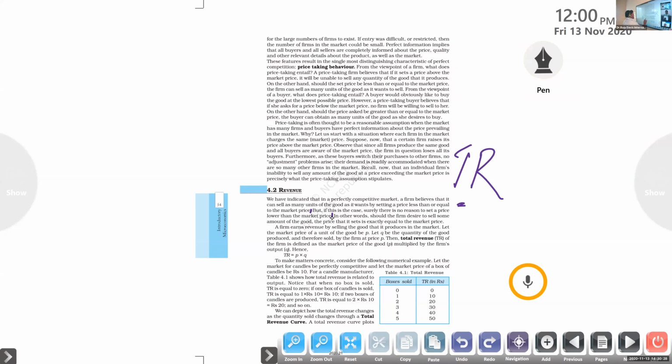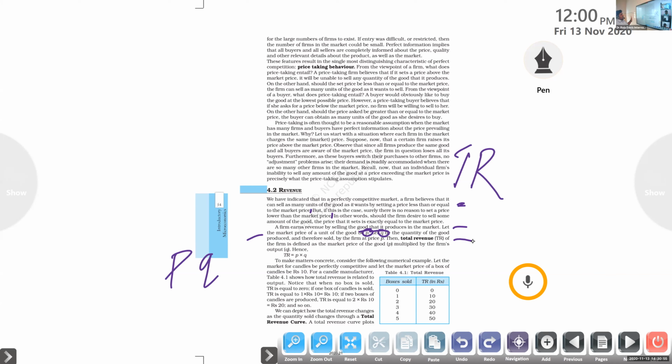A firm earns revenue by selling the good that it produces in the market. Let the market price of a unit of good be P, and Q the quantity of good produced and therefore sold by the firm at price P. Then total revenue TR is equal to P into Q.